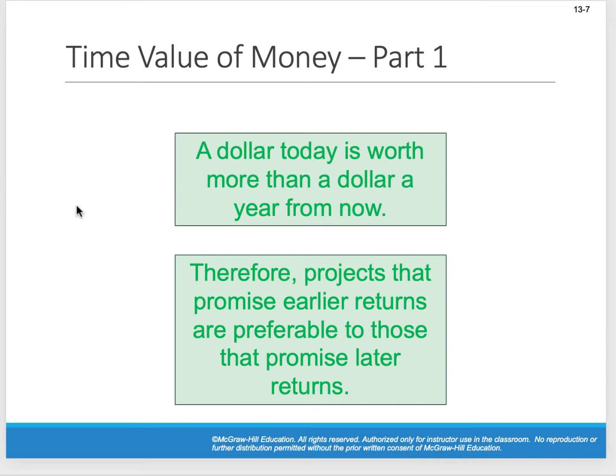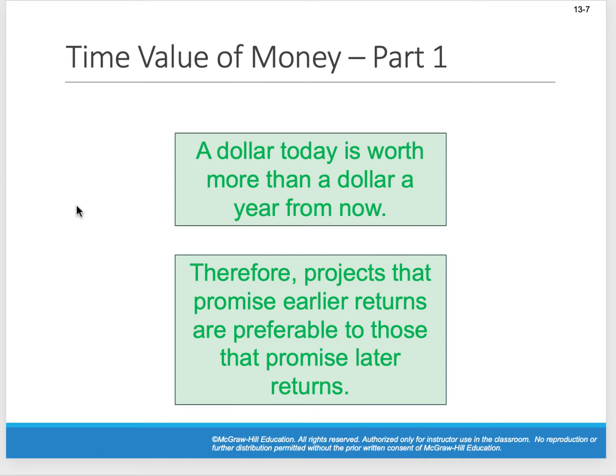But basically, I'm sure hopefully you've all heard the adage, a dollar today is worth more than a dollar tomorrow. The reason why is because if I get a dollar today, I can take that dollar, I can invest it, and I can get interest. The slide says more than a dollar a year from now.